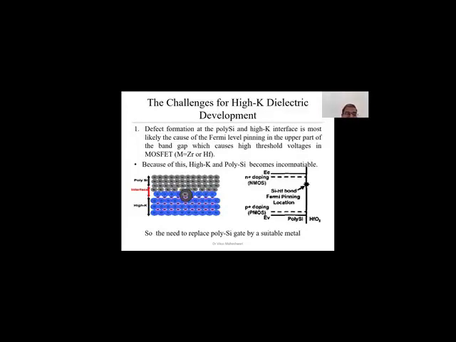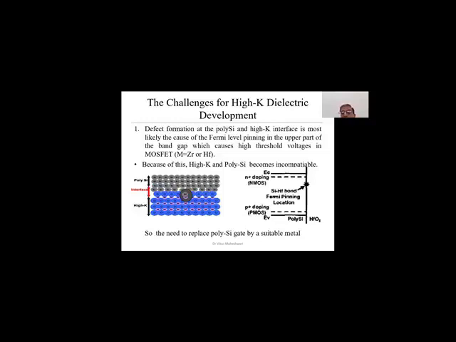As you can see, some of the oxide molecule or metal molecule can enter into the polysilicon, that can create the defect in the structure of the polysilicon, that will lower down the Fermi level of the polysilicon material. That is called Fermi level pinning.